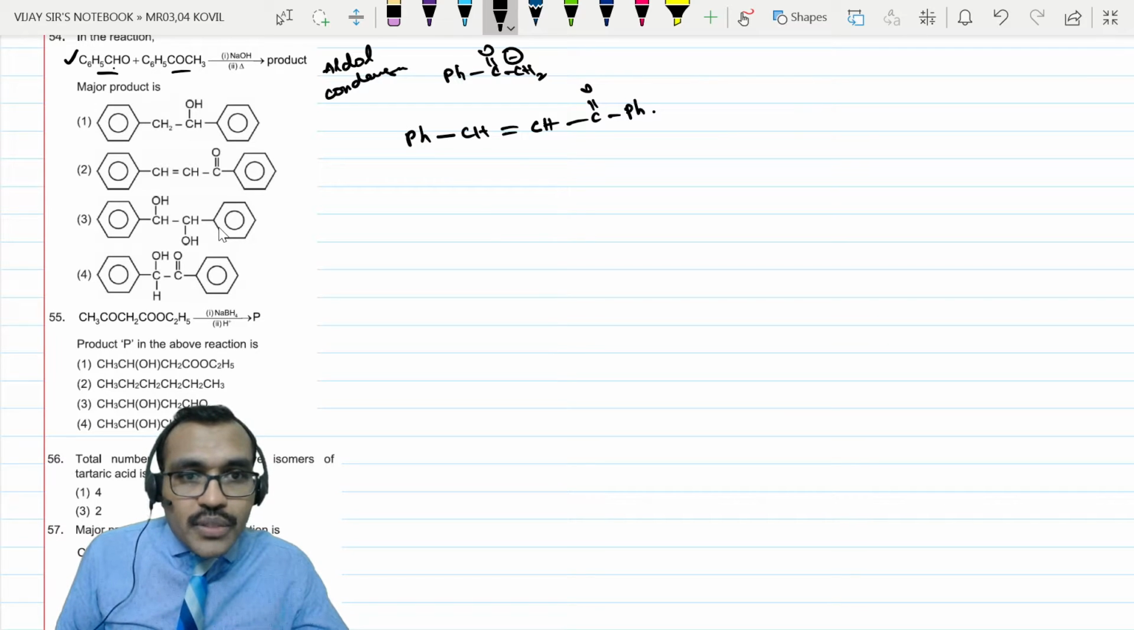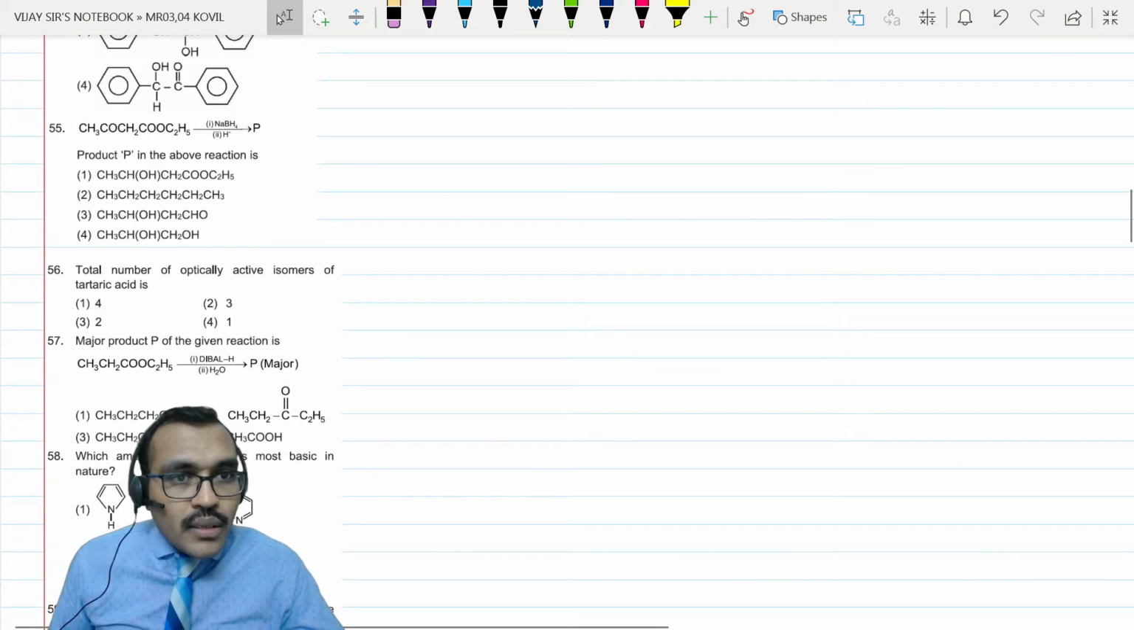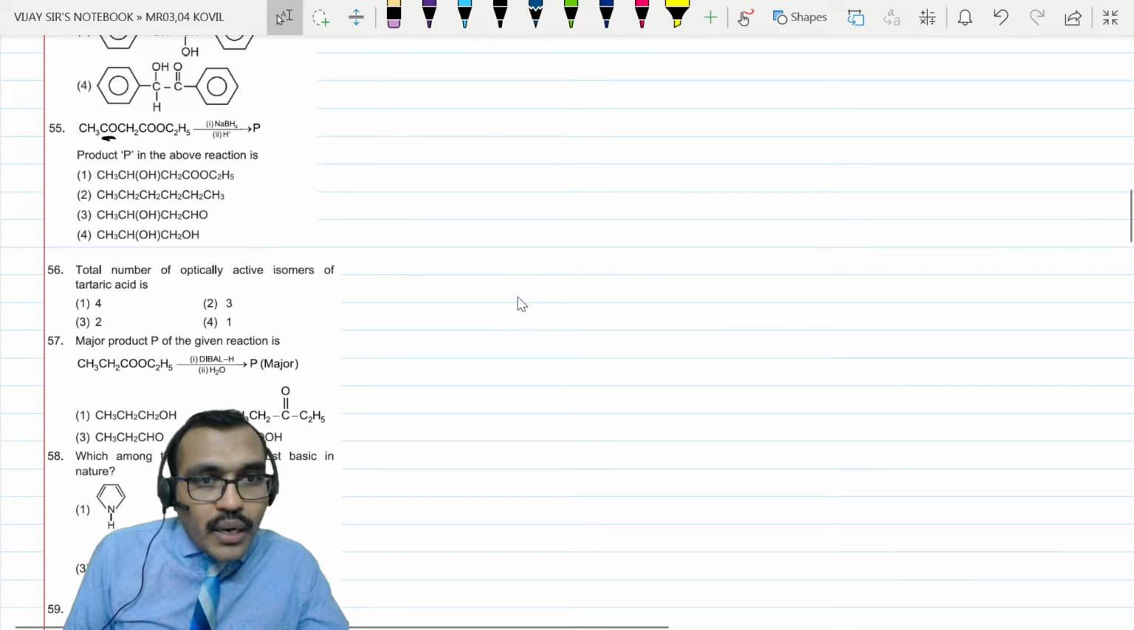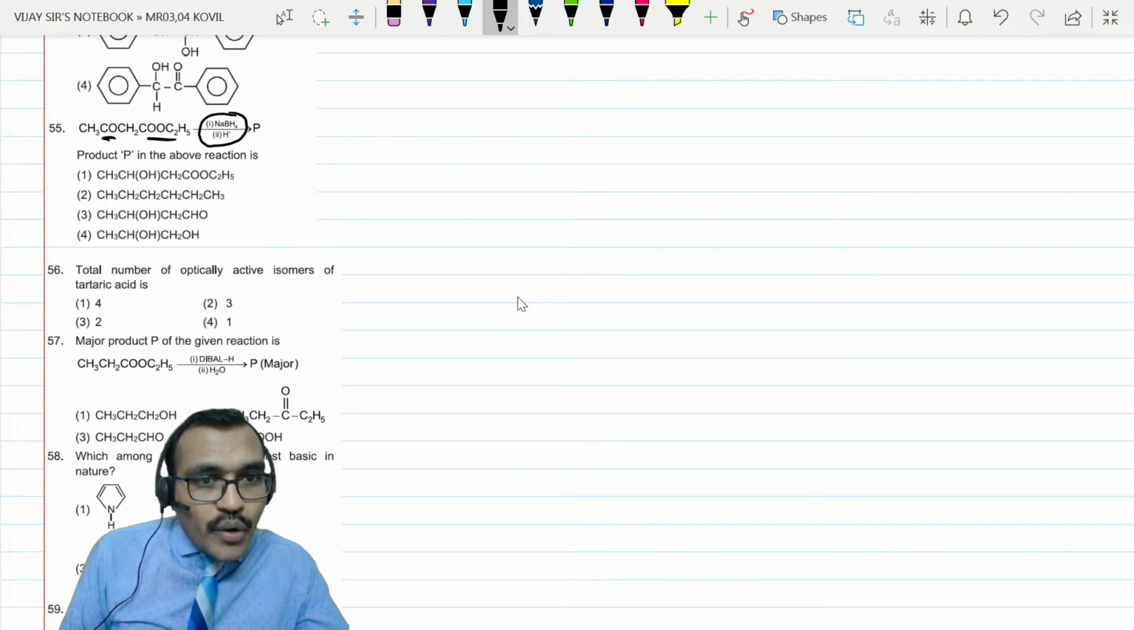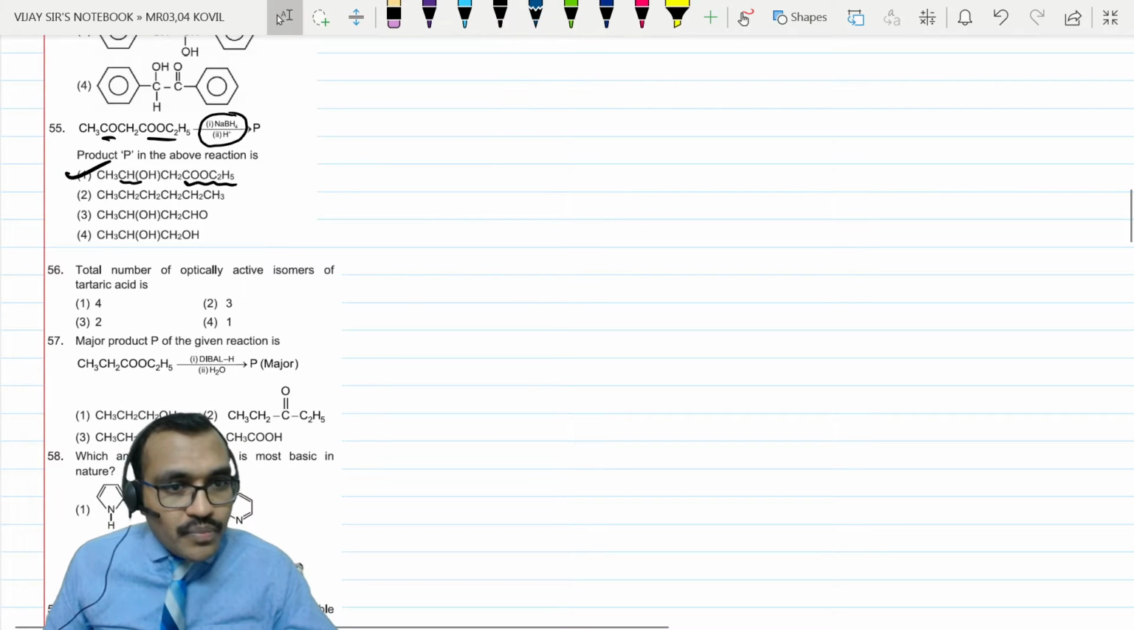So, option will be 2. Next, there is a keto group and an ester group with sodium borohydride. Sodium borohydride will not disturb the ester group, so this will remain as it is. This converts into alcohol. So, answer is option 1, because sodium borohydride will not disturb that ester group.